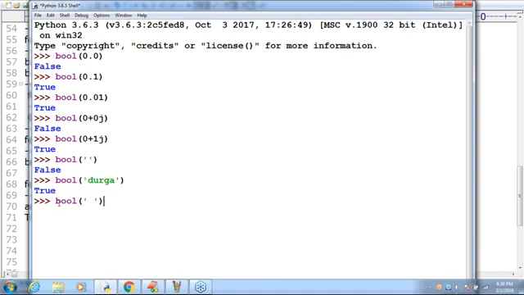Space is also treated as one character only. Remember that. That's why it is not empty. Not empty means true is the answer. Clear, right? Divya, I hope you are able to understand. If a character is there, it is non-empty, and non-empty means we get true as the answer.